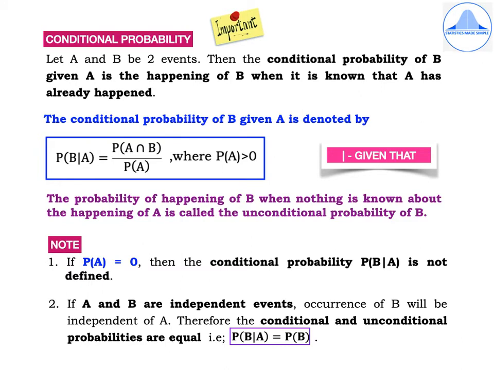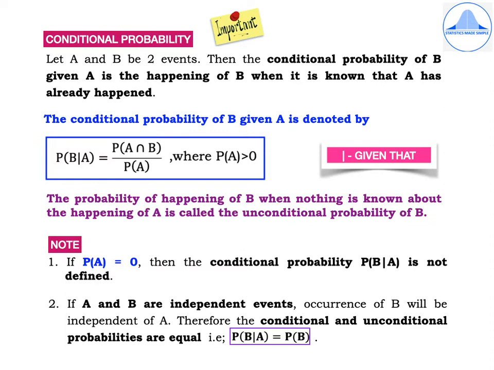If it is equal to 0, then the denominator will be 0, and any number divided by 0 is indeterminate or does not exist. So P of A should always be greater than 0. The probability of happening of B when nothing is known about the happening of A is called the unconditional probability of B.